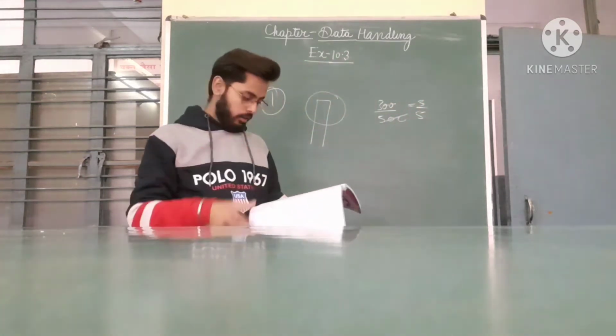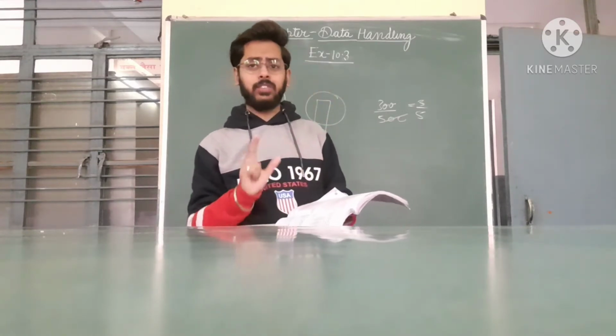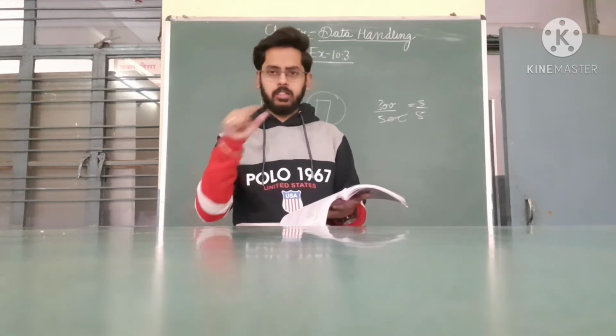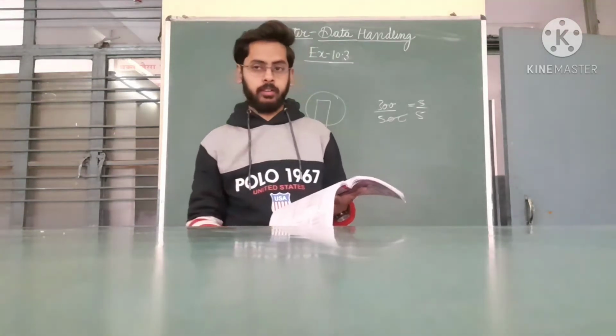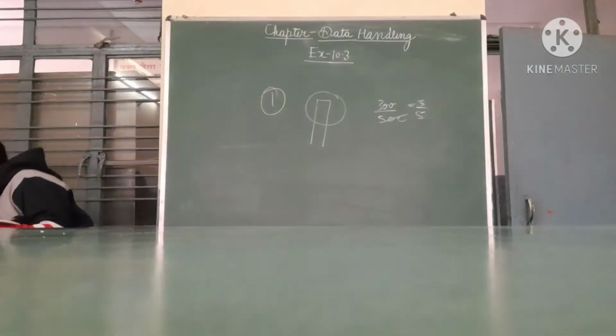Okay. Question numbers 2nd, 3rd, 4th, 5th, all questions are the same. We can easily do it. The graph has been given, and you just have to make the statement of that graph by seeing the question. So you can do it easily. Now I'm going to our next exercise.